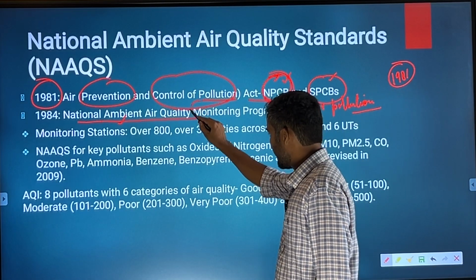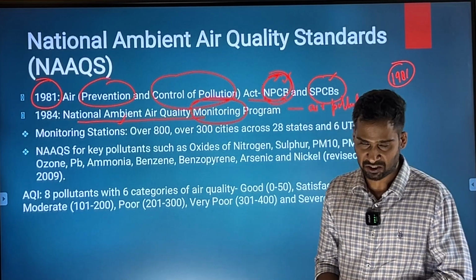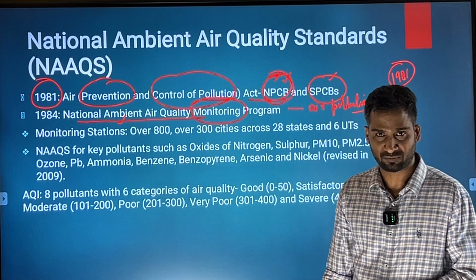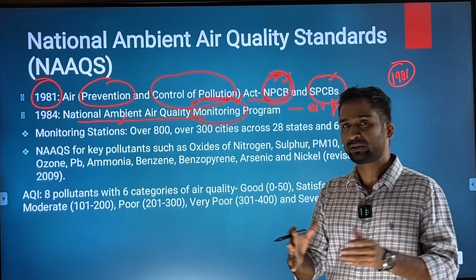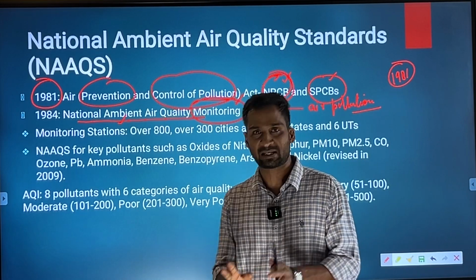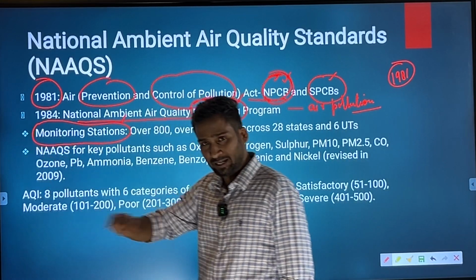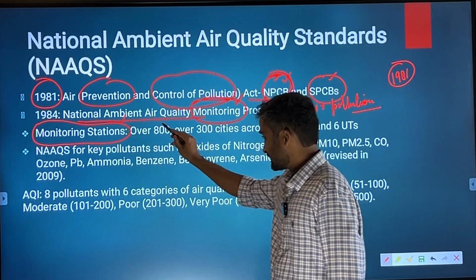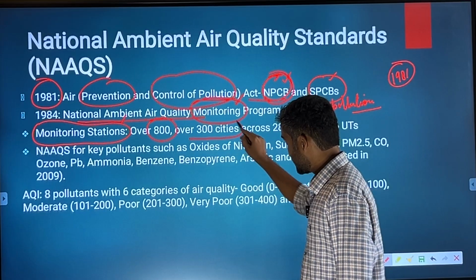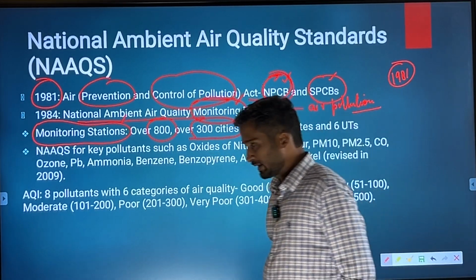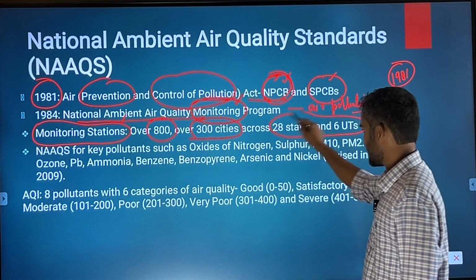So, basically the idea over here was to set up different monitoring stations in different important cities of the country in order to track the level of air pollutants present in the atmosphere. So, monitoring stations were installed at different places. At present, there are over 800 monitoring stations spread across more than 300 cities. If you have to be exact, it is close to 340 cities, obviously across all the states and UTs of